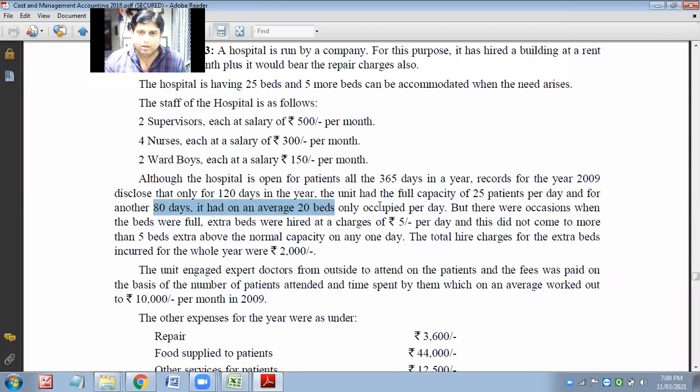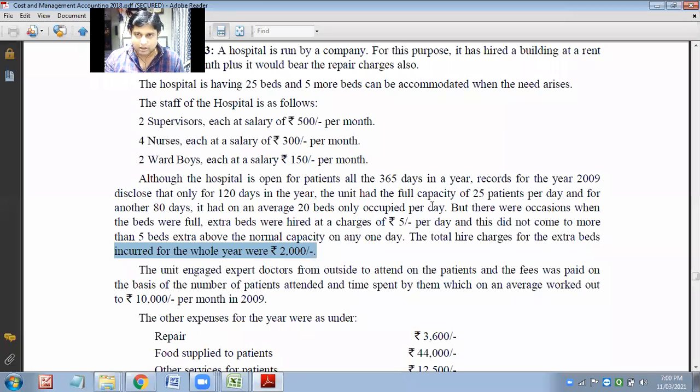There was an occasion where the beds were full and extra beds were hired, at higher charges of 5 per day, and this did not come to more than 5 extra beds above normal capacity. The total hire charges for extra beds incurred for the whole year is 2,000 rupees.